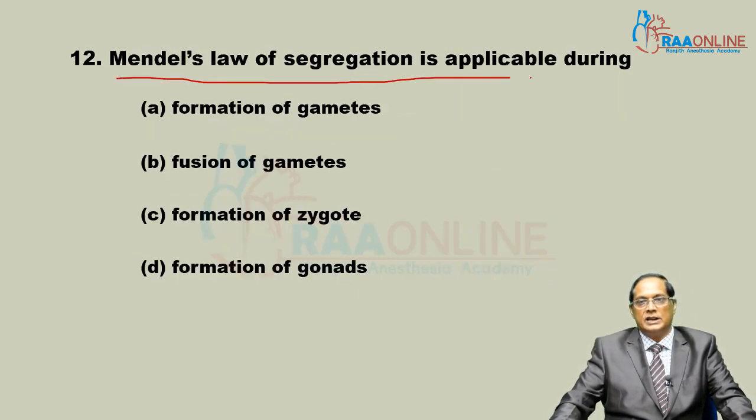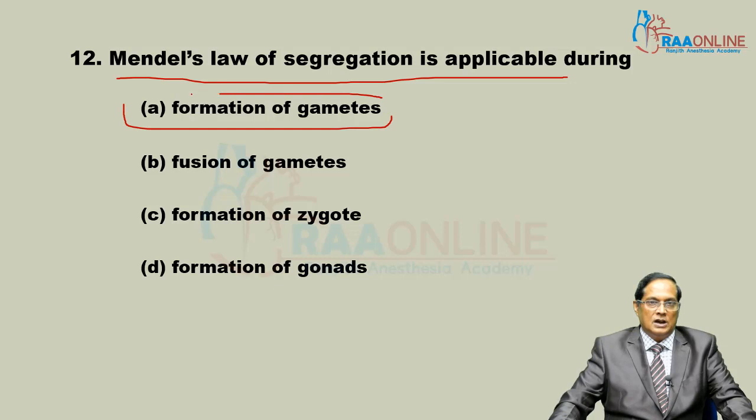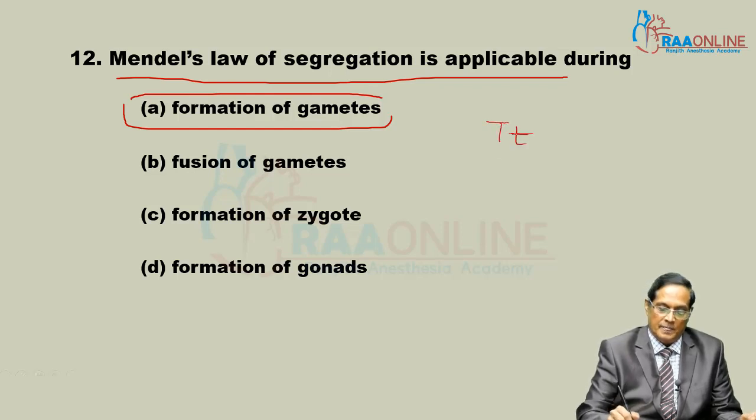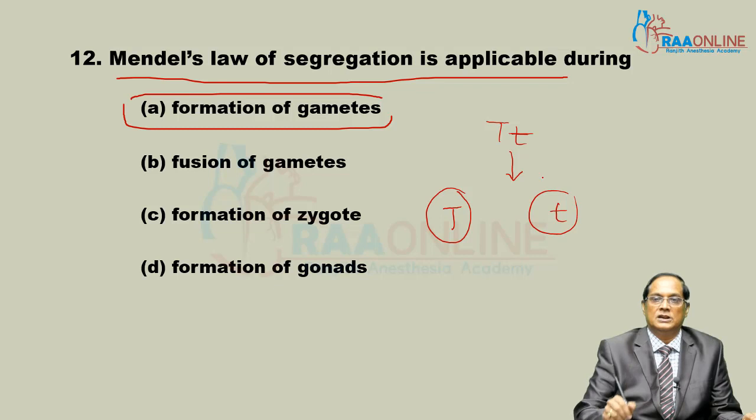Mendel's law of segregation is applicable during the formation of gametes. How? A capital T plant and a small t plant: this is a hybrid tall plant. When this plant produces gametes, in one gamete the gene for tallness will be there, and in the other gamete the gene for dwarfness.